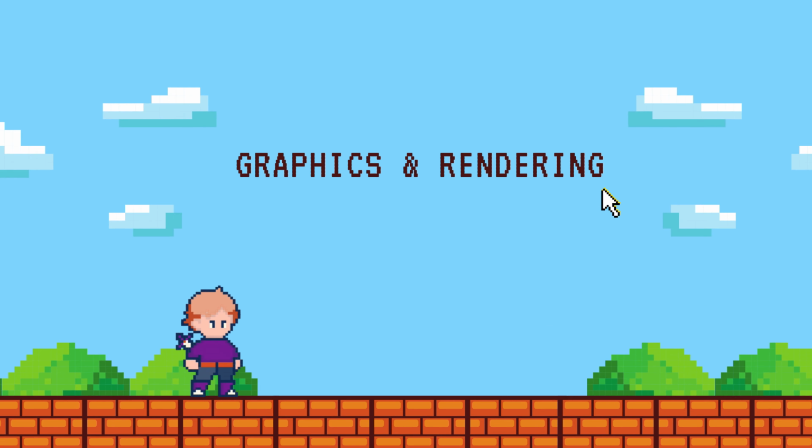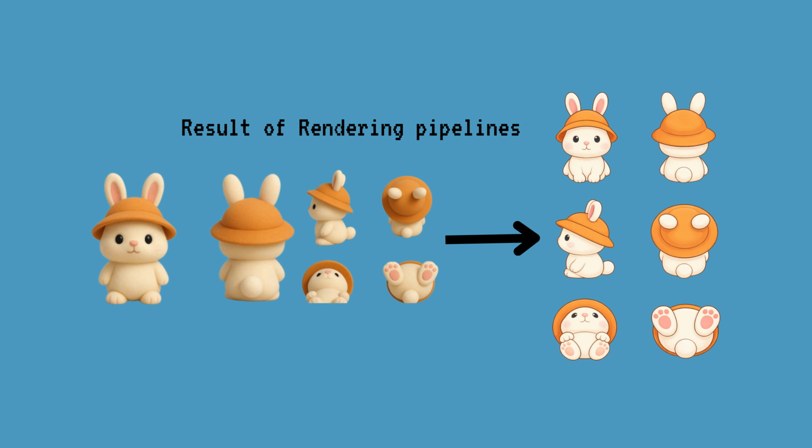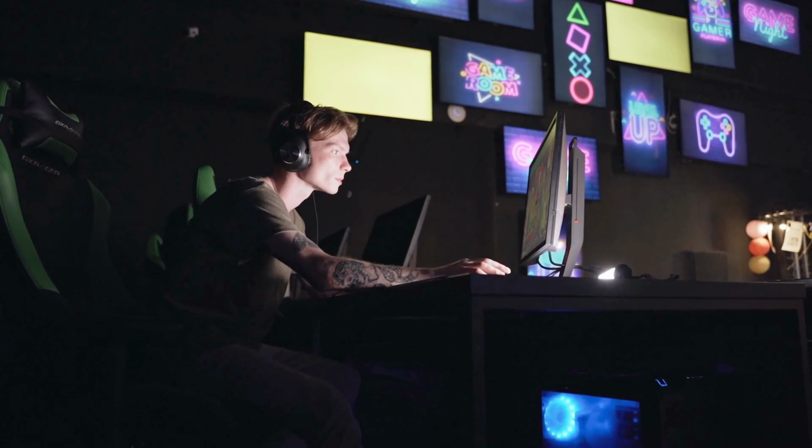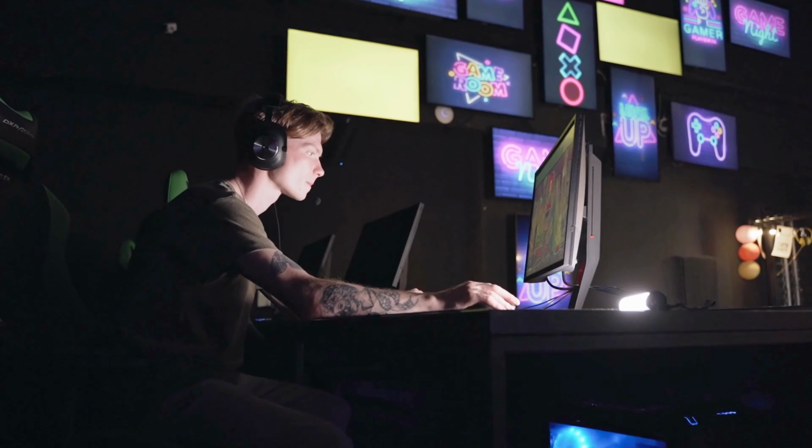6. Graphics and rendering: 3D objects made of polygons, triangles. Textures add detail and realism. Rendering pipeline converts 3D scenes into 2D images. GPU handles massive parallel calculations for real-time visuals.